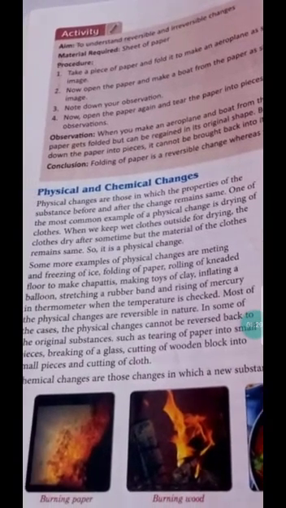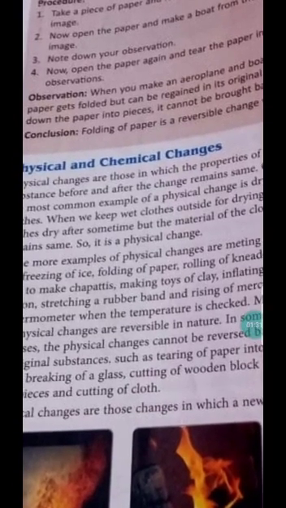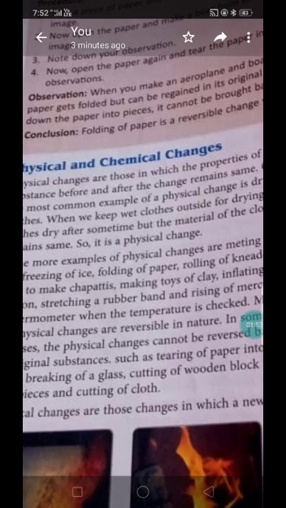Now I am going to discuss with you physical and chemical change. Physical changes are those in which the properties of the substance before and after the change remain the same. For example, drying of cloth. When we put the cloth outside for drying, the cloth dries after some time, but the material of the cloth remains the same. So it is a physical change. In physical change, no new substance is formed. In other words, we say that physical changes are reversible in nature.